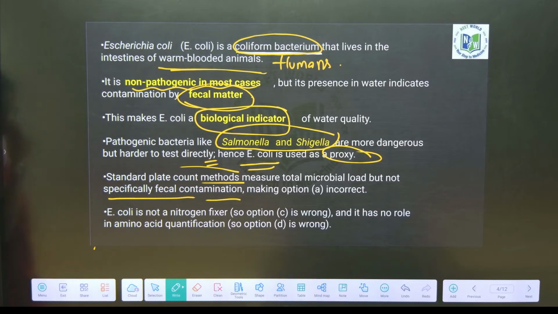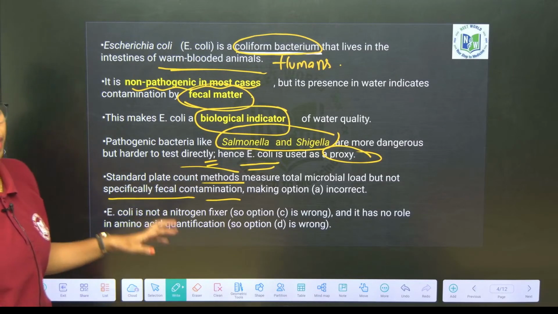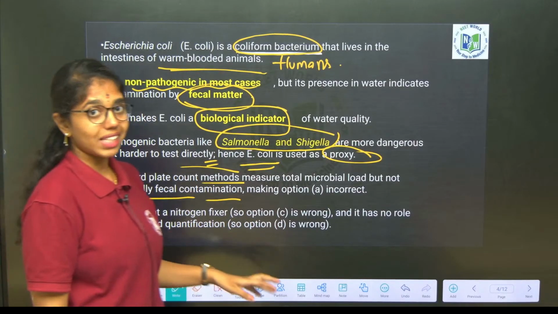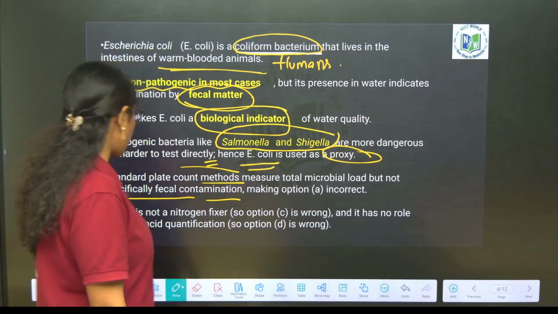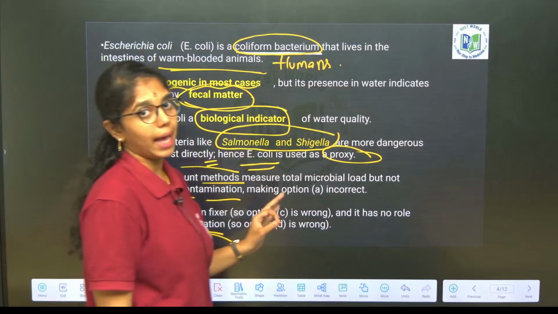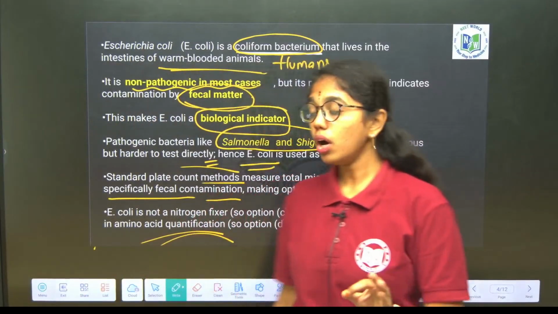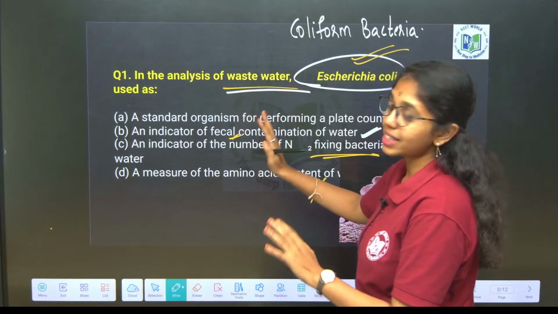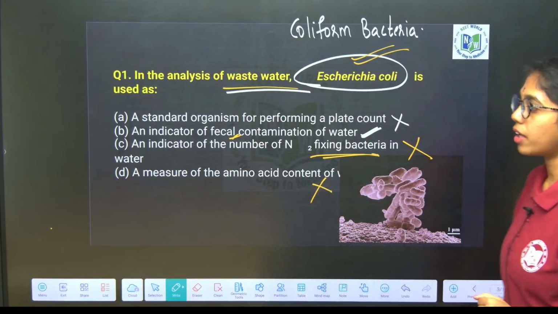And then E. coli is not a nitrogen fixer, so that option is wrong. E. coli is not a nitrogen fixer and it has no role in amino acid quantification. So, E. coli is purely involved in what? It is purely used as an indicator of fecal matter in water.